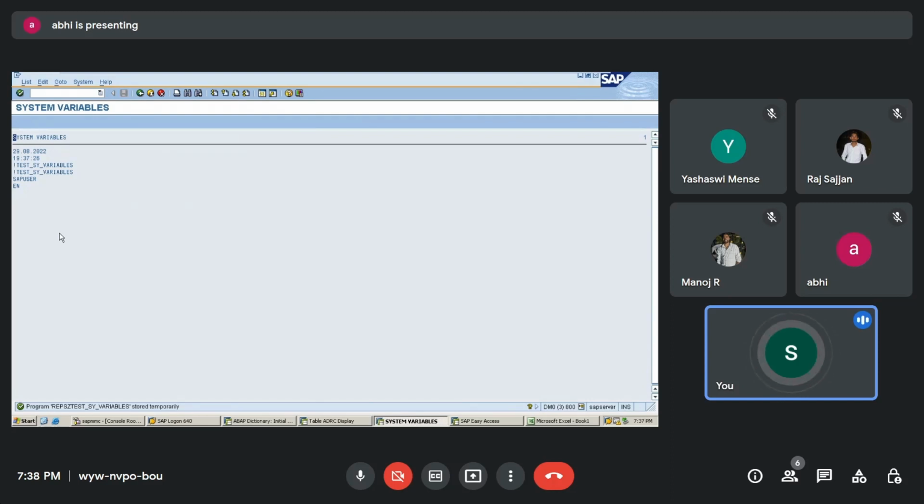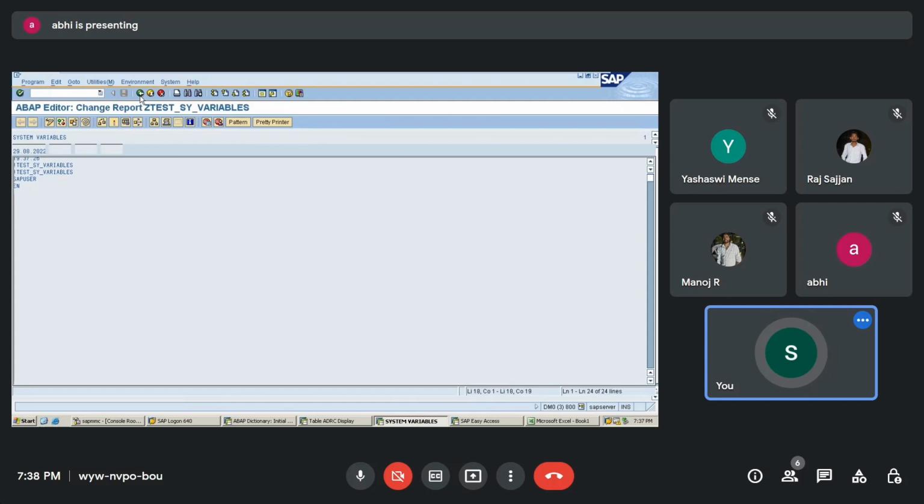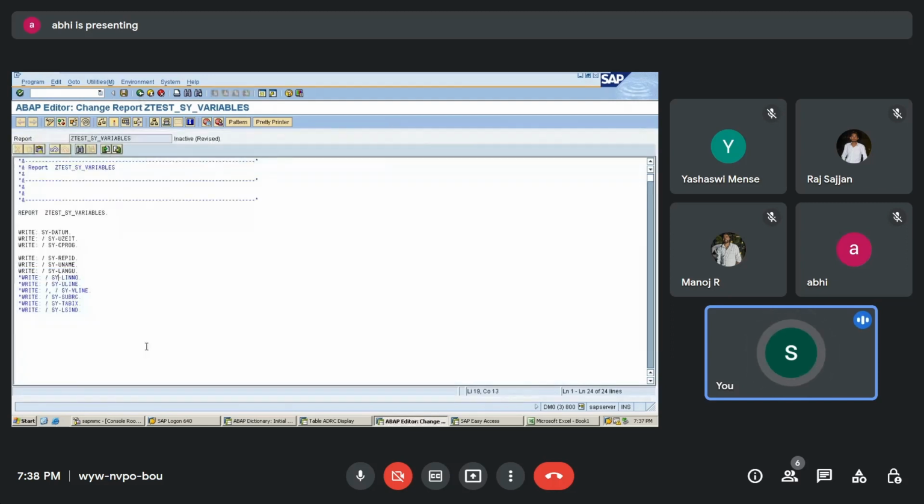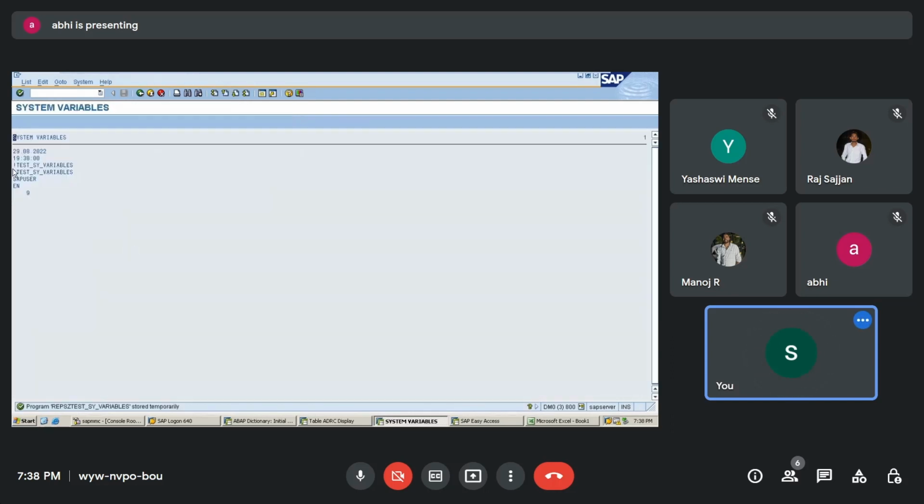Okay, so the next system variable we have is the line number. Sy-lineno is going to give me the current line number of the program. I'll just execute this and show you. See here, it gives me the current line number. There are 1 2 3 4 5 6 7 8 lines above this, and I have given one space, so that is nothing but 9.